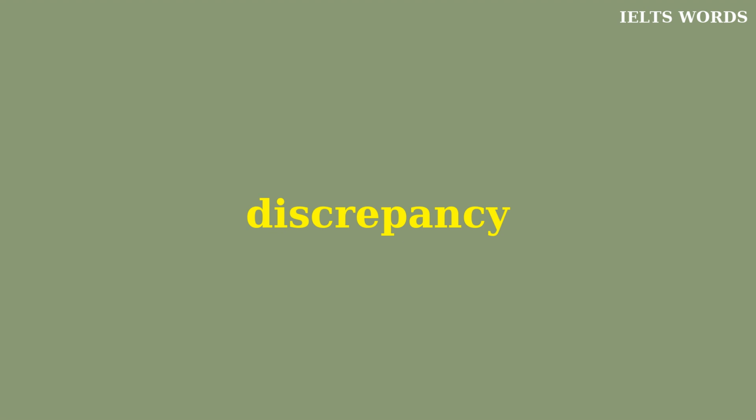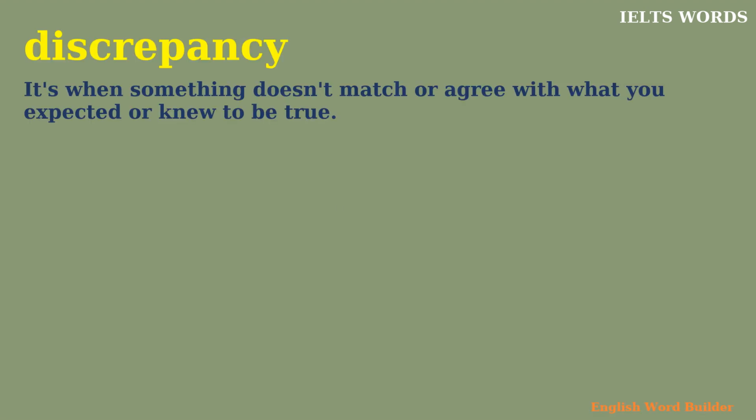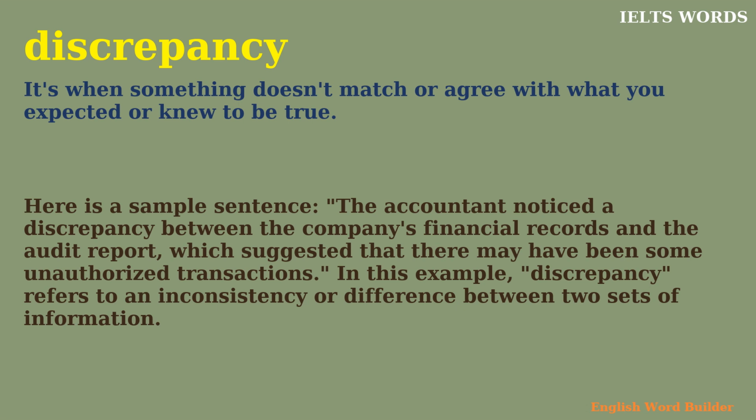Discrepancy. It's when something doesn't match or agree with what you expected or knew to be true. Here is a sample sentence. The accountant noticed a discrepancy between the company's financial records and the audit report, which suggested that there may have been some unauthorized transactions. In this example, discrepancy refers to an inconsistency or difference between two sets of information.